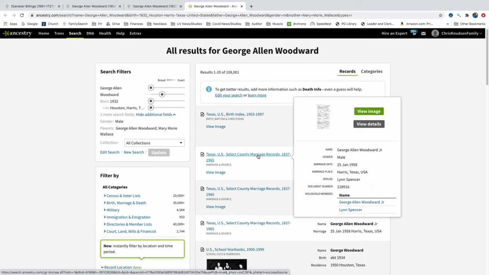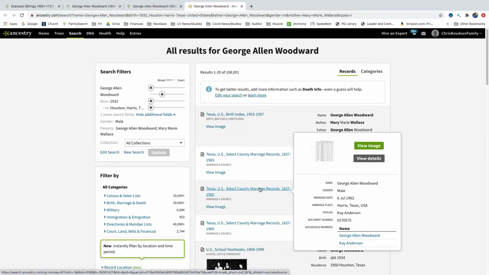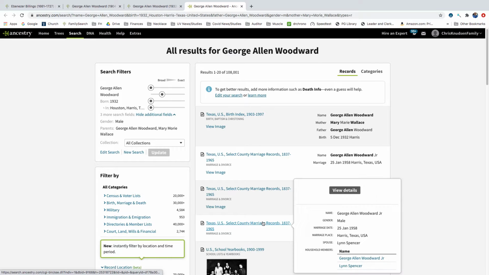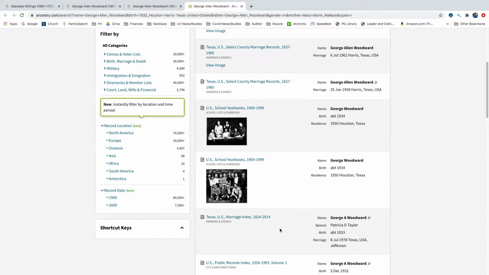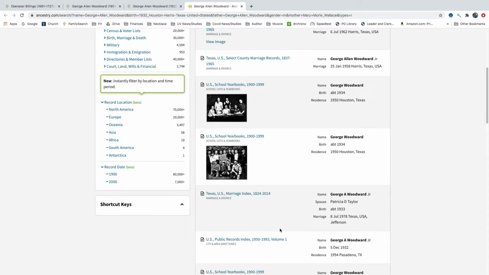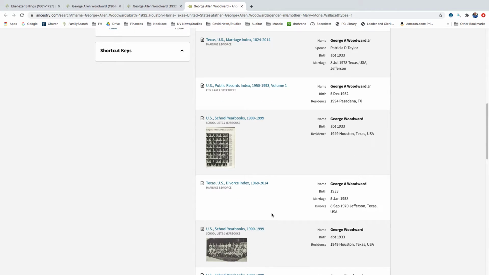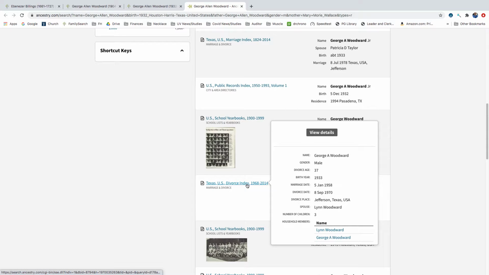And in 1958, he married a girl named Lynn Spencer. And in 1962, he married a girl named Kay Anderson. And here he is in a school yearbook. Married, okay. George A. Woodward divorce.